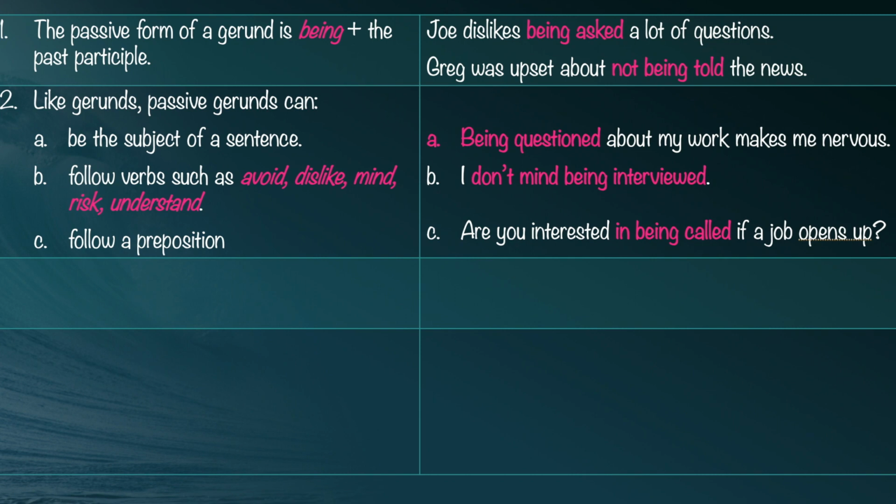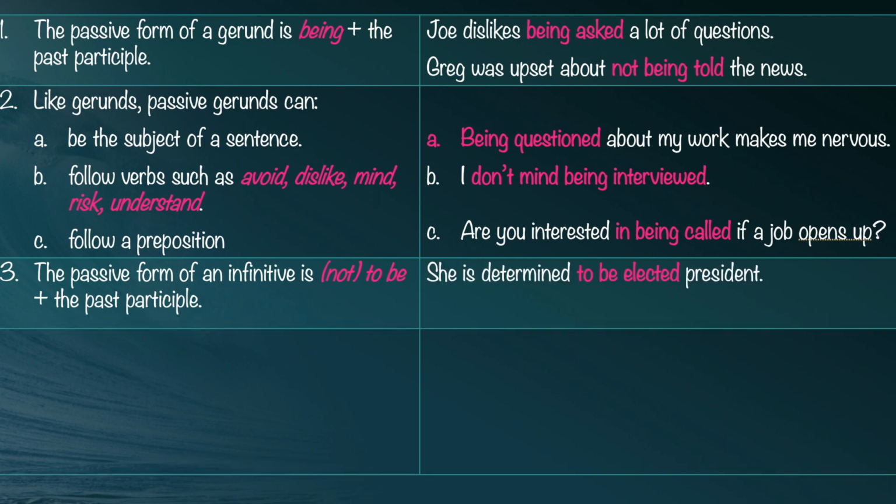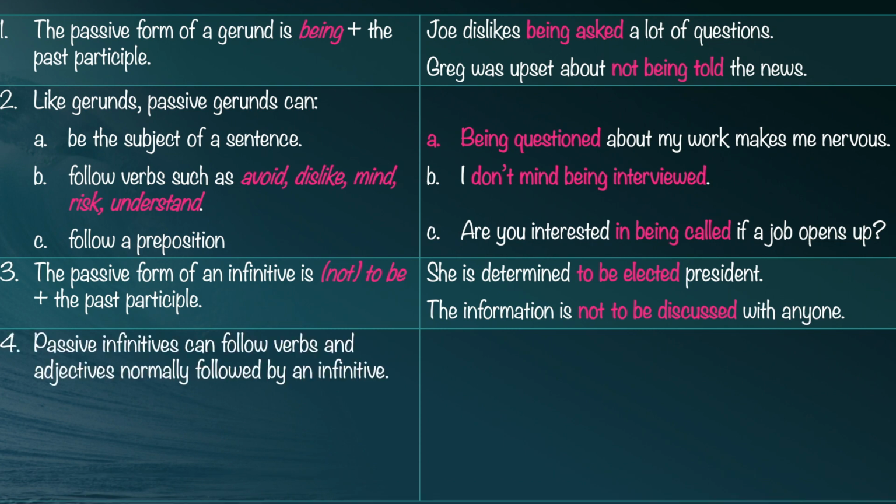Rule number 3. The passive form of an infinitive is not in the negative and then to be plus the past participle. For example, she is determined to be elected president, and the information is not to be discussed with anyone. Rule number 4. Passive infinitives can follow verbs and adjectives normally followed by a regular infinitive.